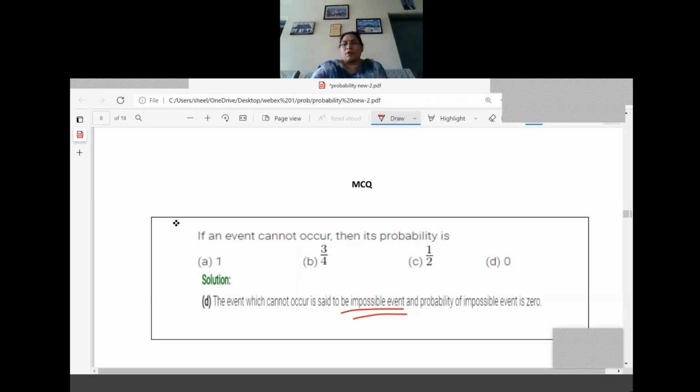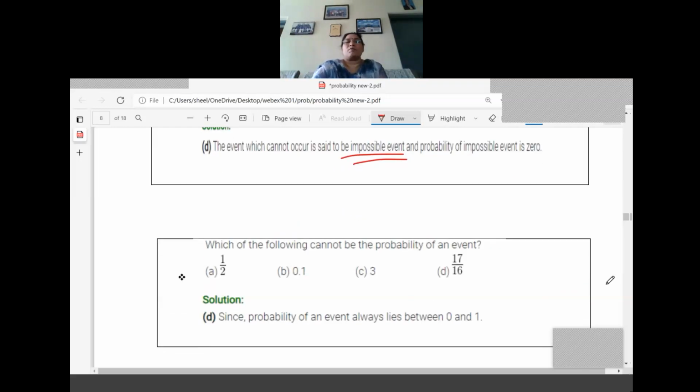So listen carefully, all of you. The next question: which of the following cannot be a probability of an event? When we are learning the probability itself, you know that the value of the probability varies between 0 and 1. Sometimes the value of the probability is equal to 0 and equal to 1 also. So just check: 1 by 2 is a possible value. 0.1 means 1 by 10 only. Then 3 is there, so it is equal to 17 by 6. I think it is 0.3 only.